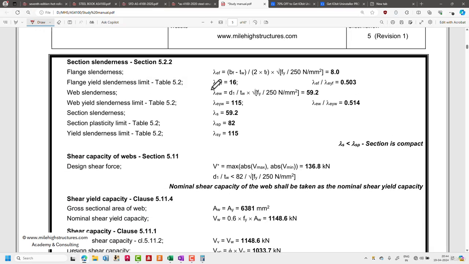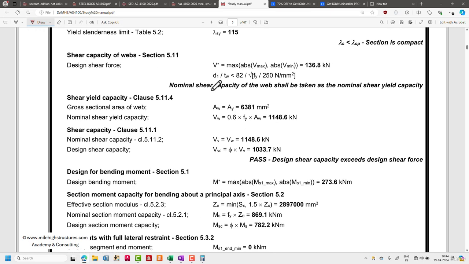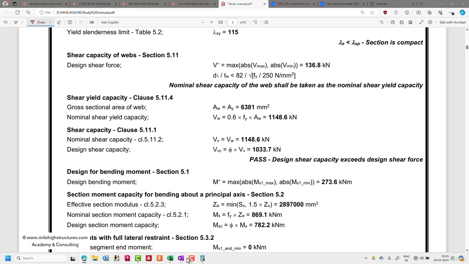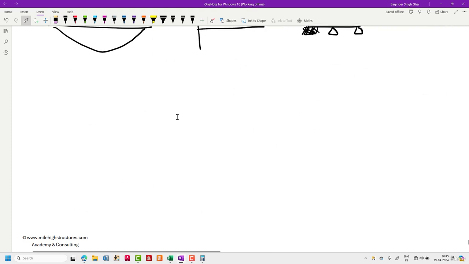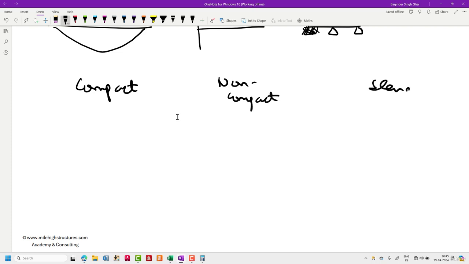So the first step that we need to do is find out whether the section that we are having is compact, non-compact, or a slender section. So I shall take a few minutes of your time to explain the meaning of the compact section, non-compact section, and slender section.